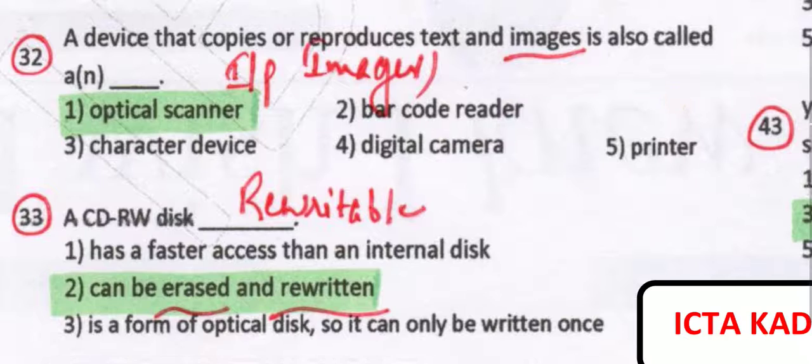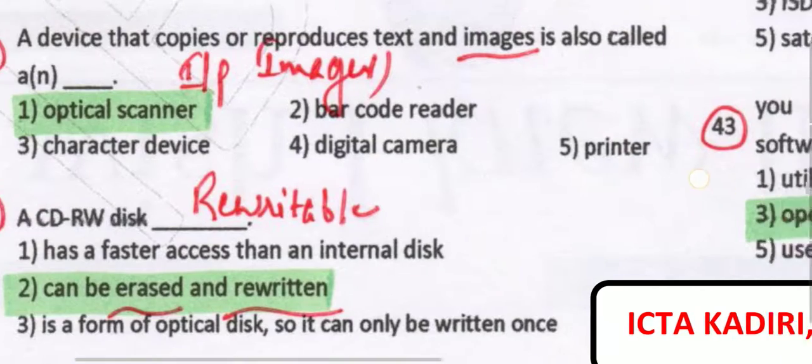A device that copies or reproduces text and images is called an optical scanner, which directly scans or copies. The CD-RW, that is the rewritable disk, can be erased or rewritten.